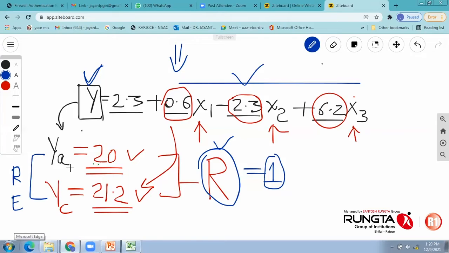The moment you have a maximum error, that means the relationship between input and output is not proper. The acceptable value for R must be more than 0.5. If it is below 0.5, that means it has a very weak relationship between input and output. That means you cannot explain the output, or your output is not relying on the state of the input. This is one important terminology. If it is nearer to 1, that means it has a very strong relationship.